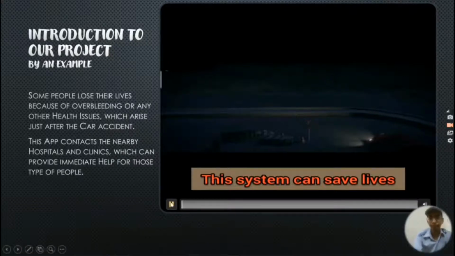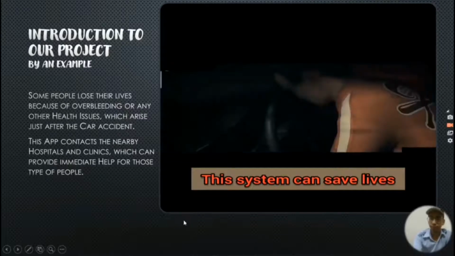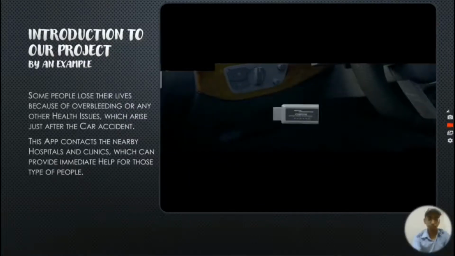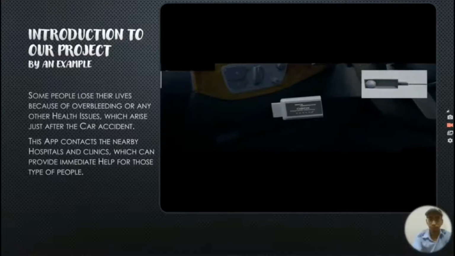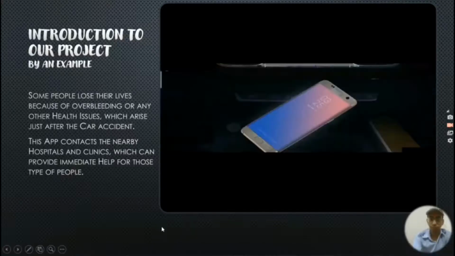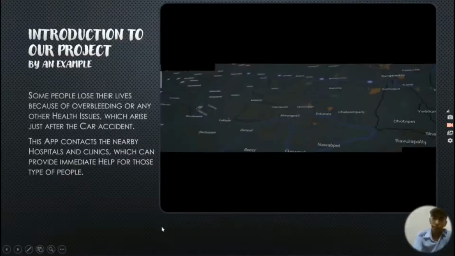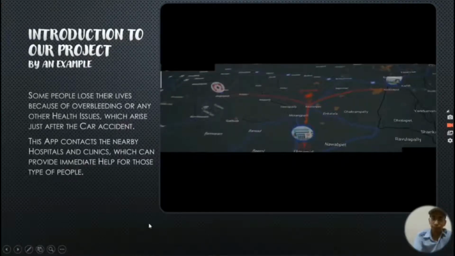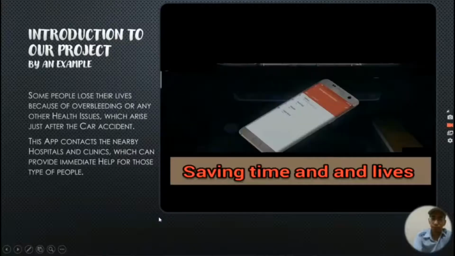If any car meets with an accident and people inside it faint, then the device connected to the OBD port of the car will retard the speed of the car and will activate the Accident Alert App on the mobile. This app will further inform the nearby police station, blood banks, hospitals, etc. feed in its data. In this way, this app will help mankind.